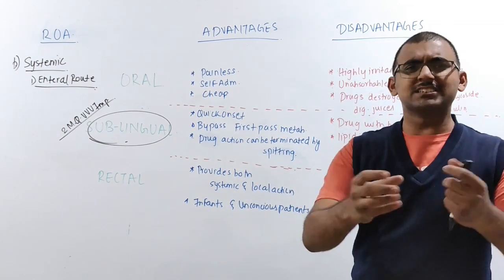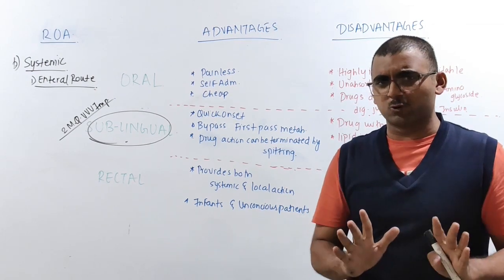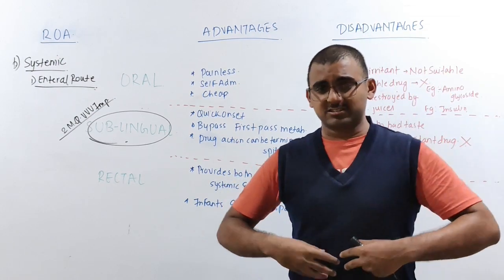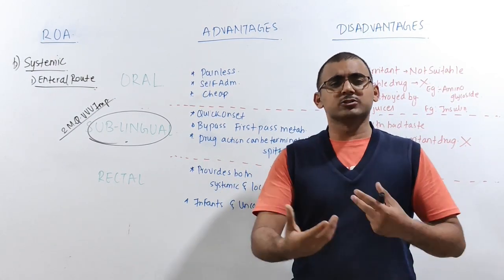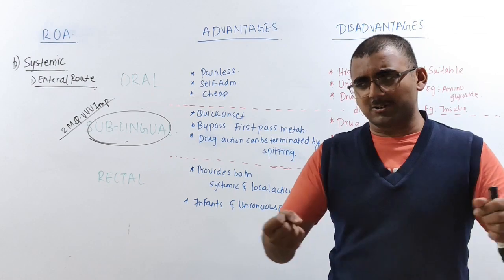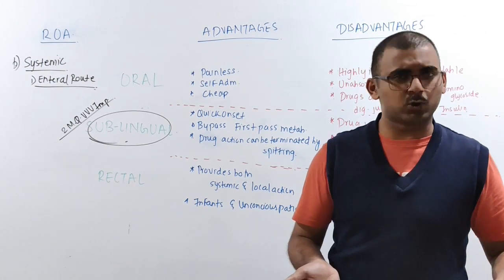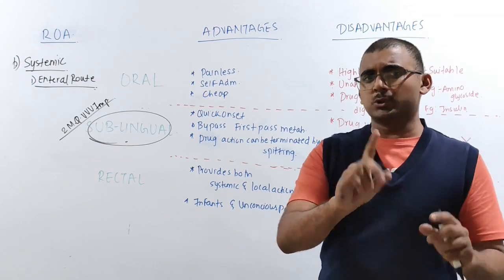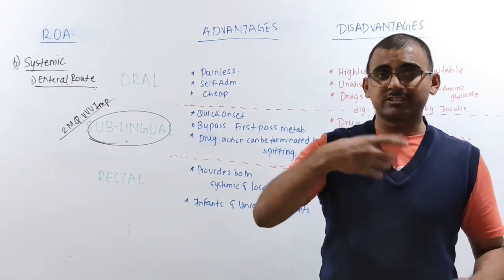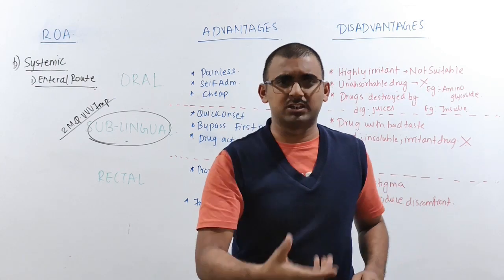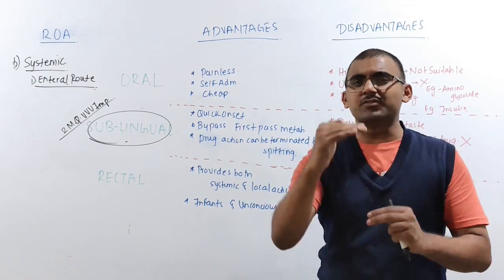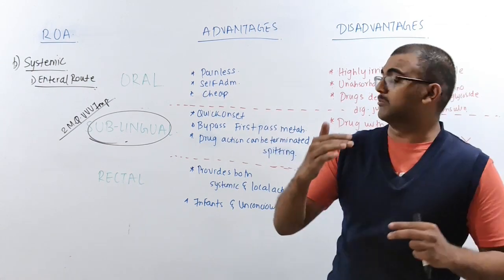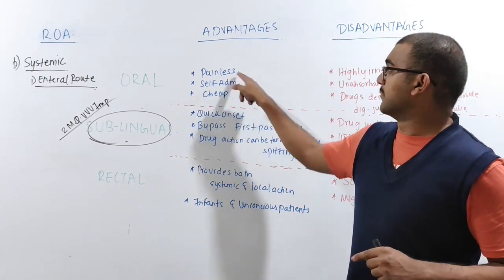But with a tablet, even if there is some contamination here and there, it won't have much effect on our body, because you take it and it goes to the digestive system, where you have enzymes and so on, which will kill the microorganisms even if they are there. So sterility does play a role, but not as much as in IV. More sterility, more quality control and assurance will be there. That's why the cost of injections will be comparatively high and the cost of tablets comparatively less. This is what comes under cheap.